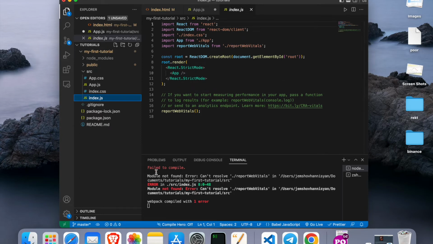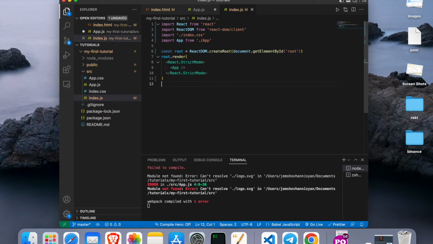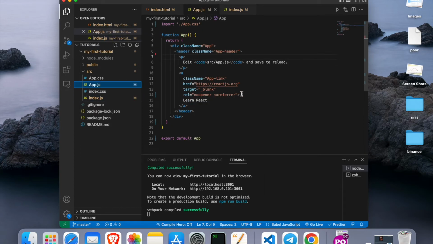It's unable to compile because the file is not there anymore. We have deleted it, so we're gonna get rid of this line as well. After we save it, here you see one more place, we just delete all this stuff, save again, and that's it.